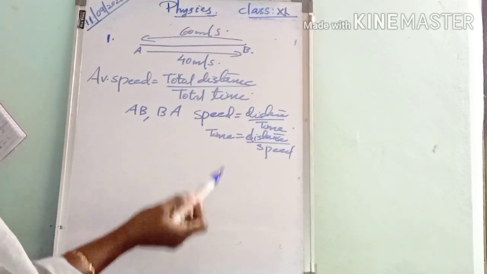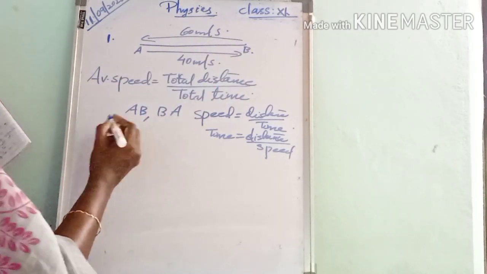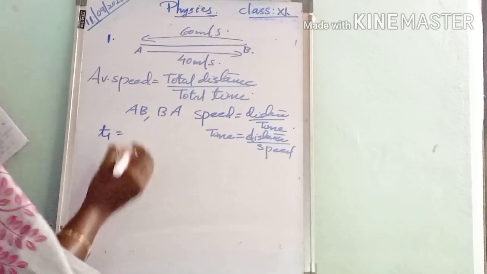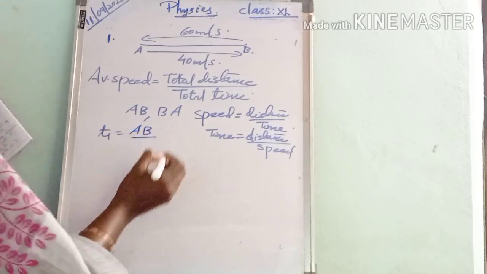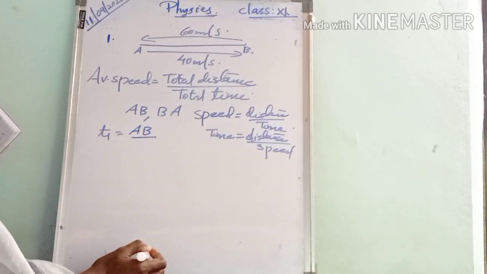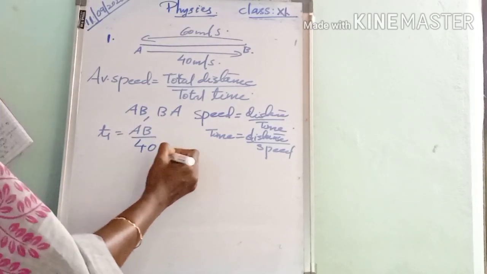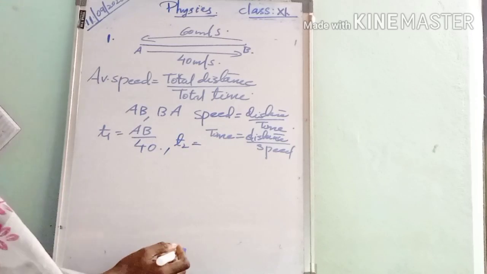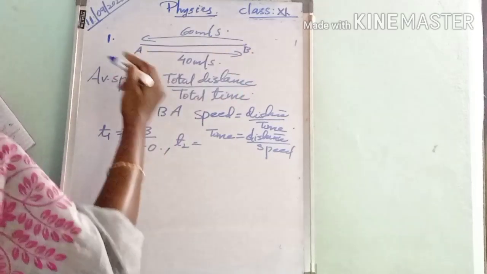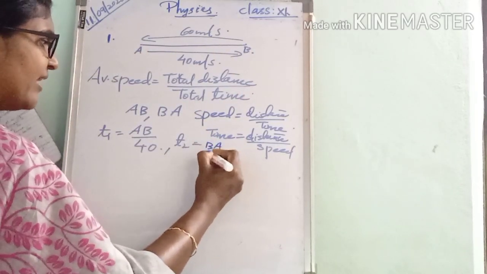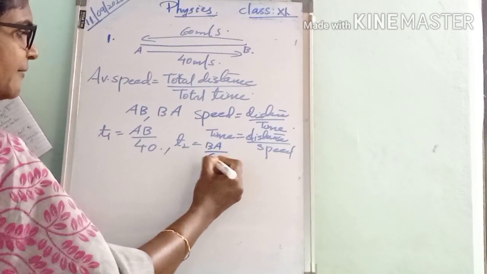First we have to calculate the time taken by the object to travel from A to B, taken as T1. T1 equals distance AB divided by the speed from A to B, which is 40. Then T2 is the time taken to travel from B to A, that is BA divided by the speed from B to A, 60.